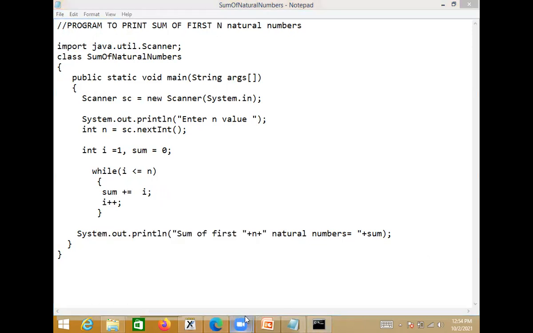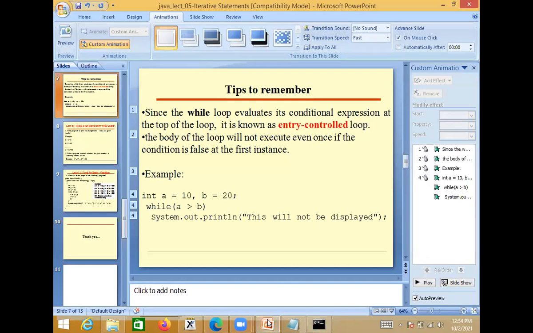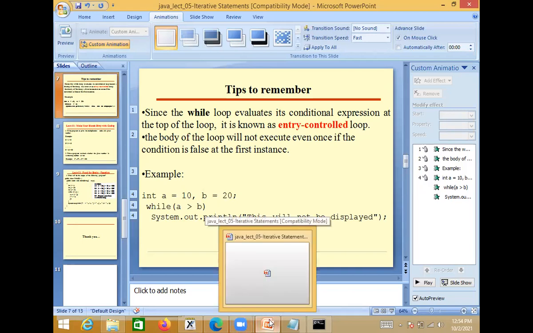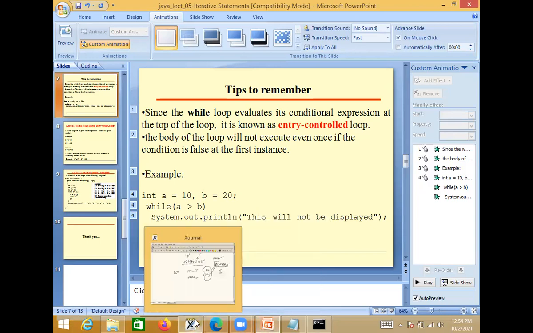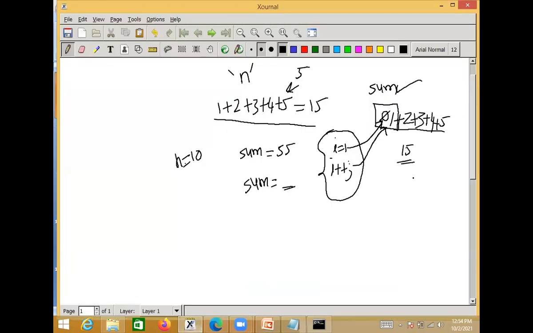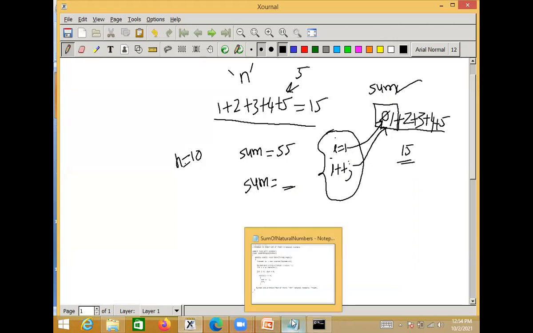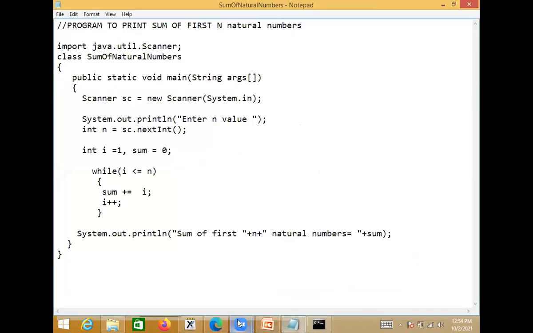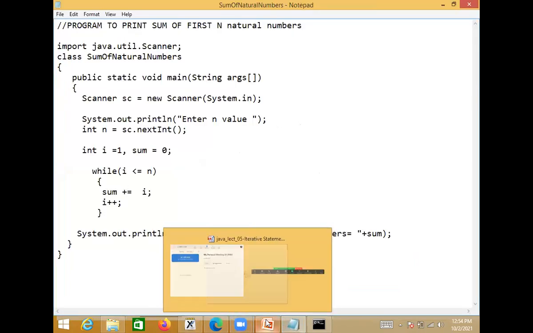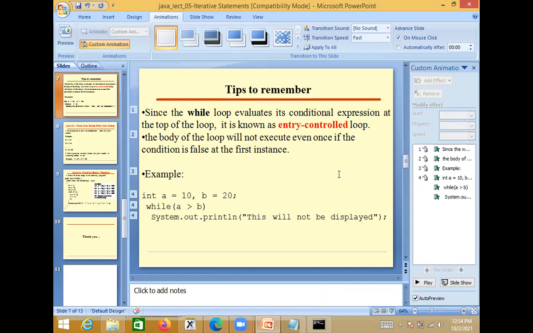Right? So pause this video if you still have doubt in this, and check the logic. Okay, so this is the logic we developed here. This logic you write down on paper and work out on paper whether it works or not, then convert that logic into a program like this. Okay, then execute your program. If your program works fine, then it's well and good.